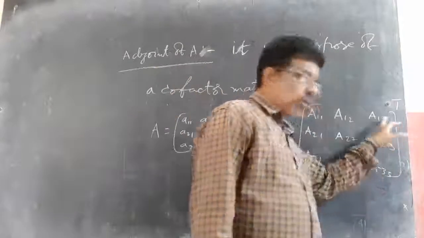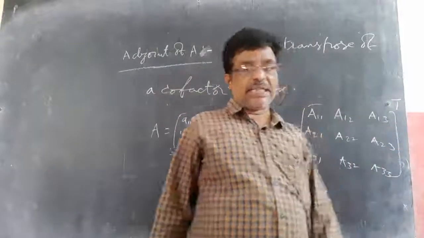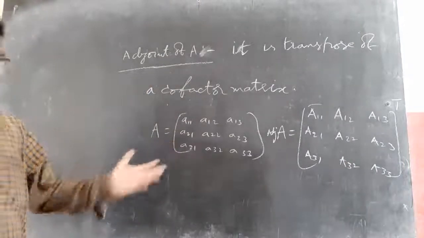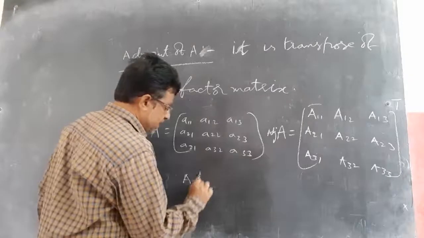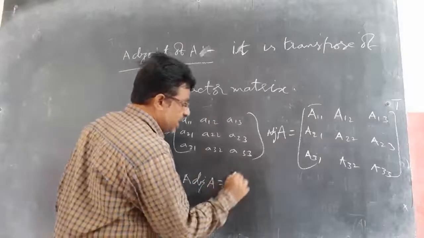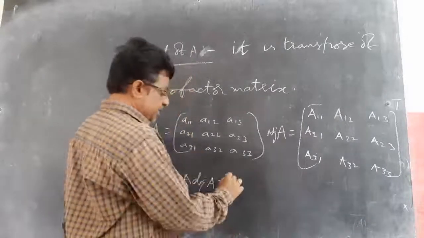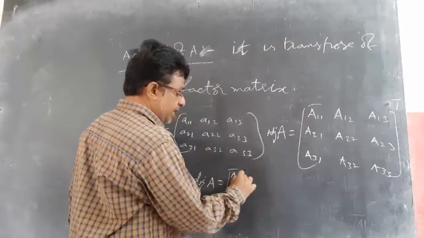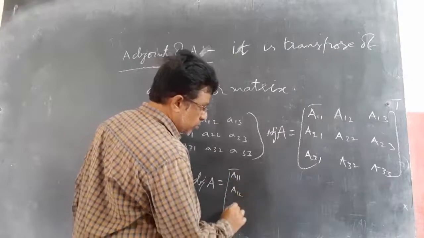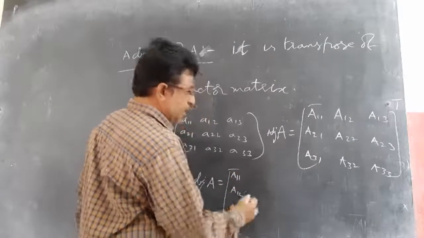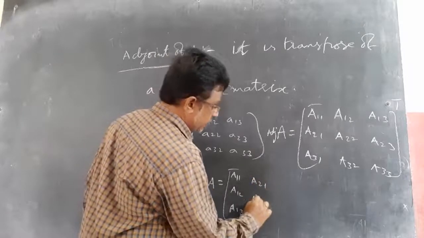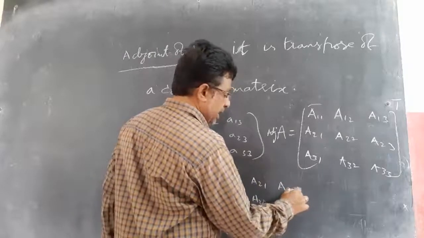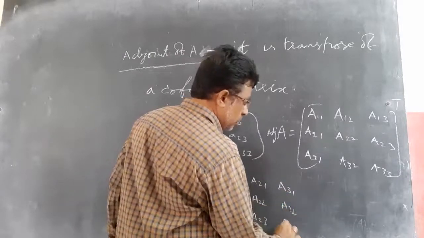Means this is the cofactor matrix. By transposing this, what is meant by the transpose of a matrix? I told, changing rows into columns or columns into rows. So finally adjoint A becomes, if I transpose it, what do I get? A11, A12, A13, like A21, A22, A23. This becomes A31, A32, A33.